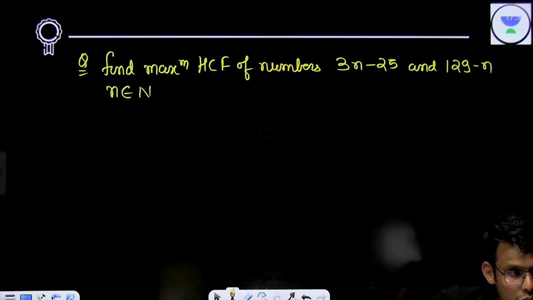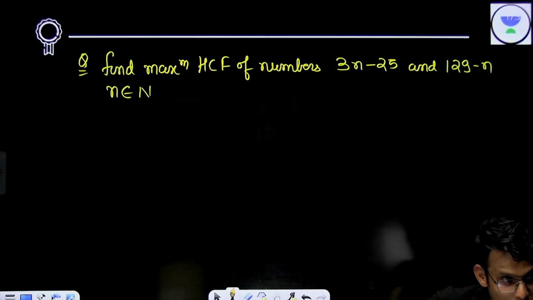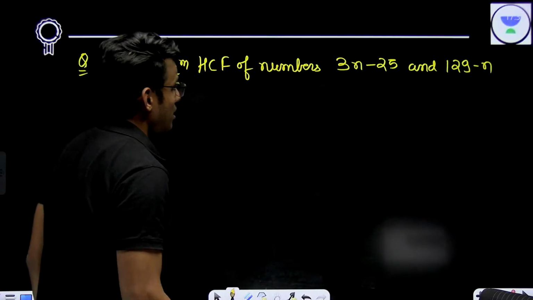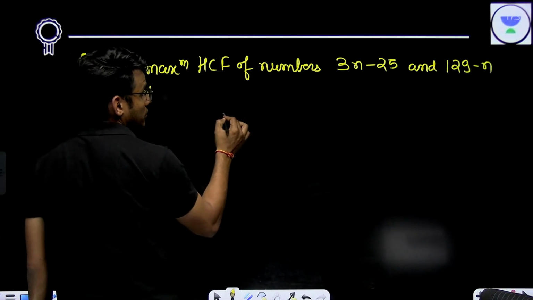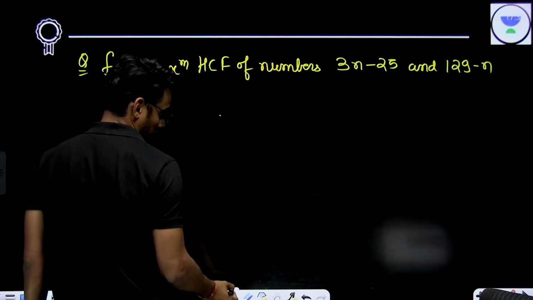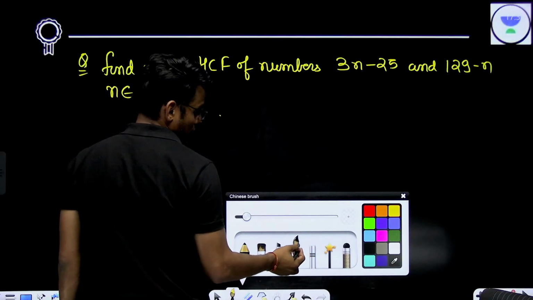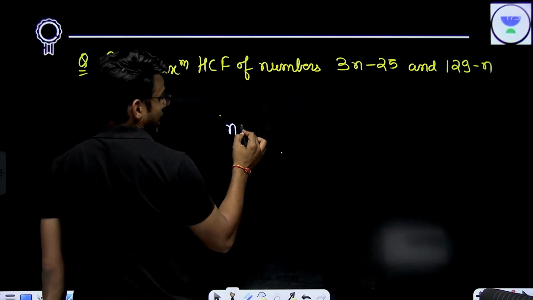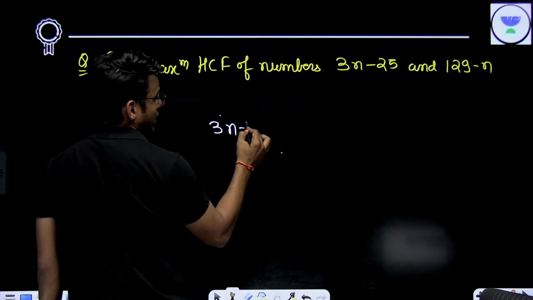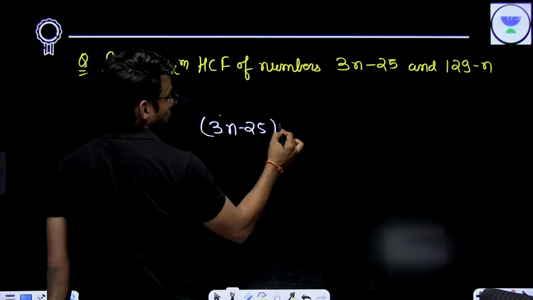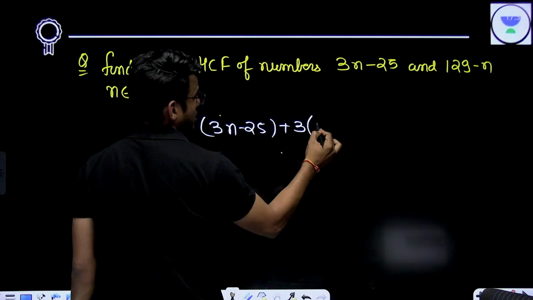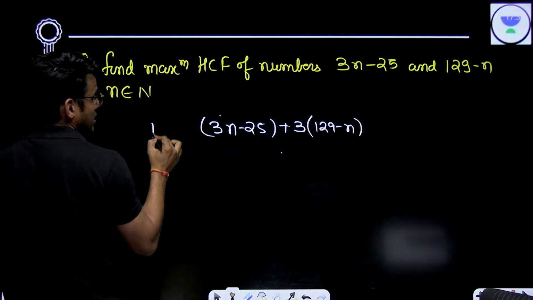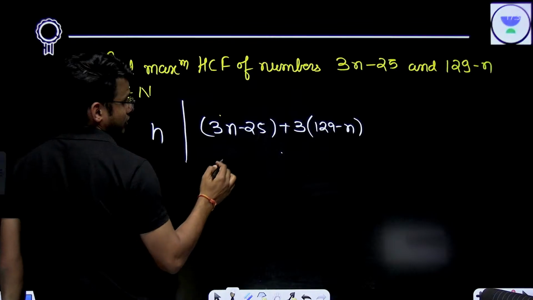Done. 2. Hopefully 2. Maximum HCF is 2. So see, the amazing thing here is, when you take 3n minus 25 plus 3 times 129 minus n, your HCF will divide this, right?